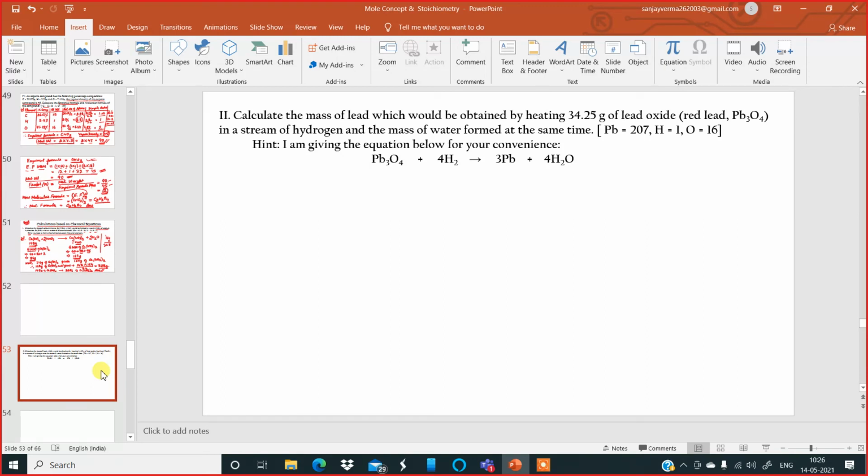Number two. Calculate the mass of lead which would be obtained by heating 34.25 grams of lead oxide, red lead, Pb3O4, in a stream of hydrogen, and the mass of water formed at the same time. For this question, I have given the equation. Copy the question, and you will try this for your homework. Write all of this.